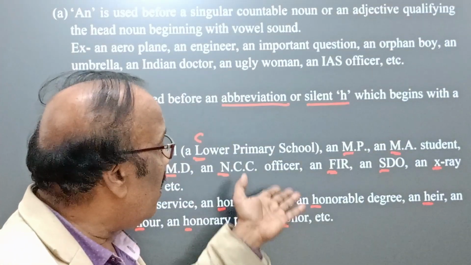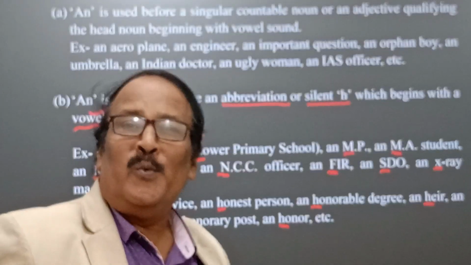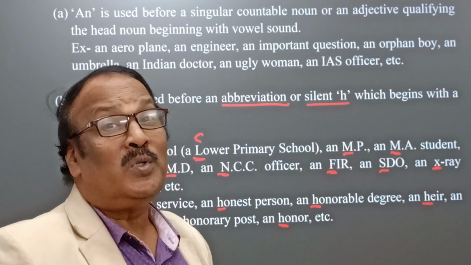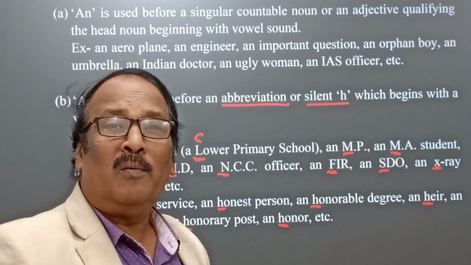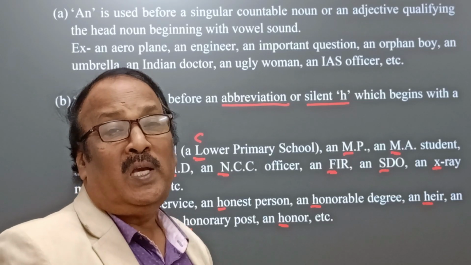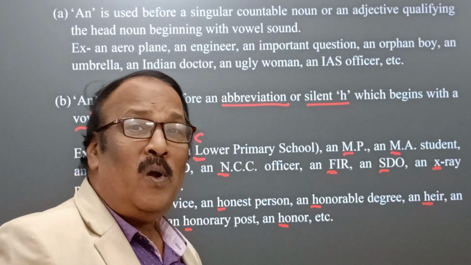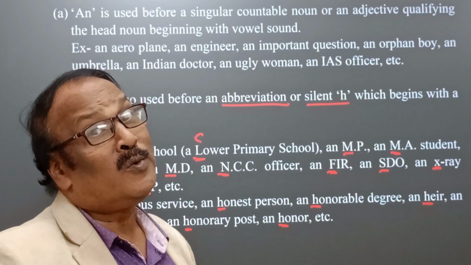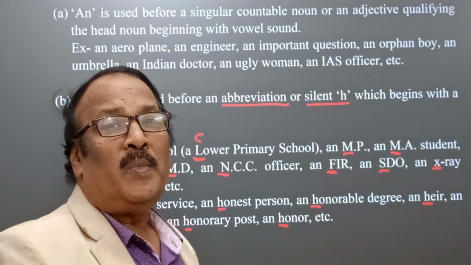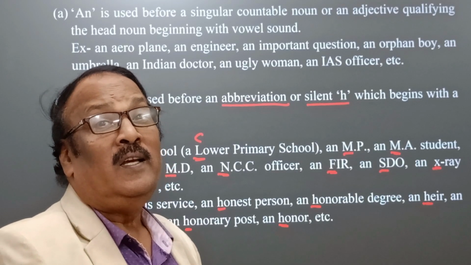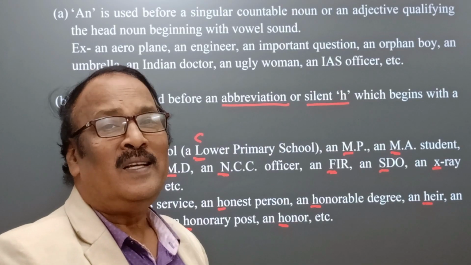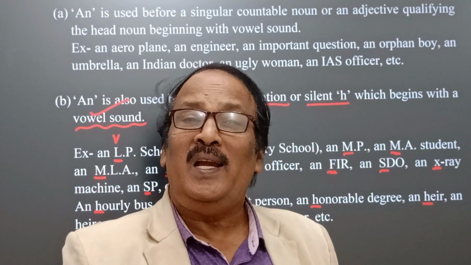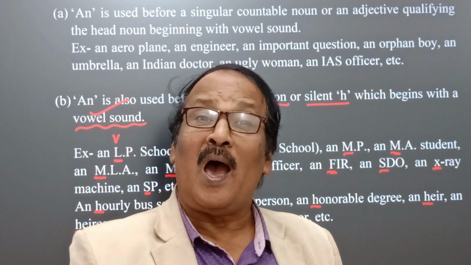You see, in all these cases we use article an because the most important factor is there: whenever any noun phrase begins with a vowel sound. This is very important. There may be consonant, there may be vowel, but the sound must be a vowel. And yes, these are the matters in connection with the use of indefinite article a or an.